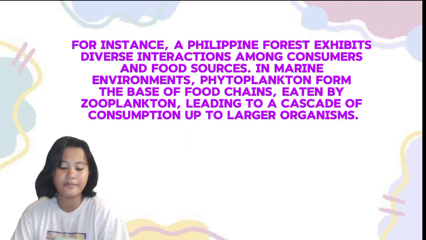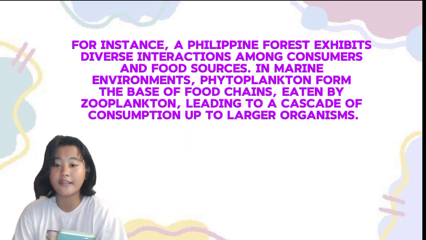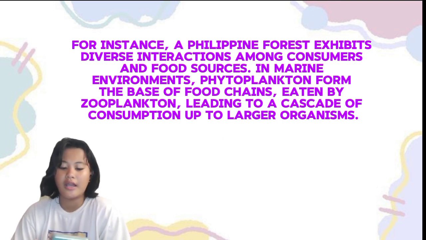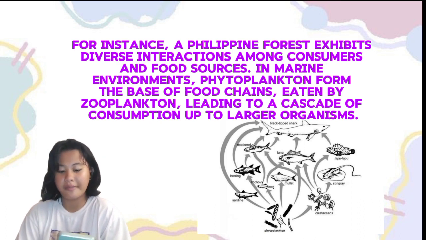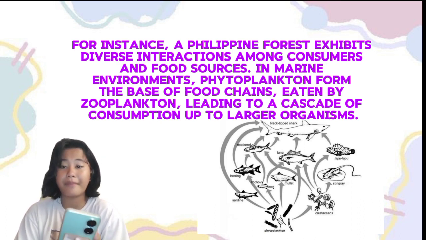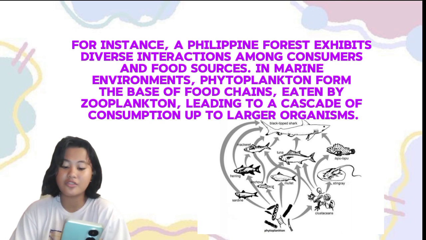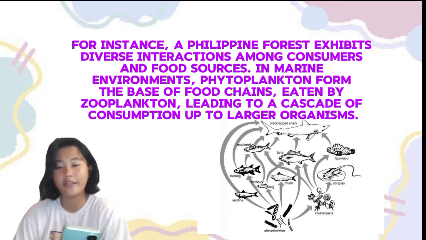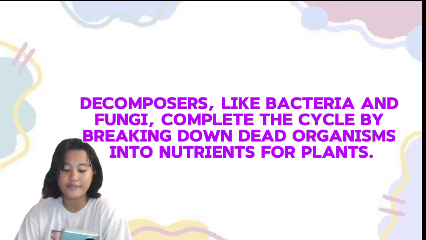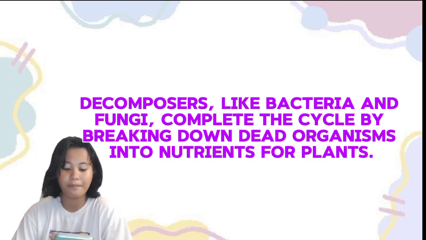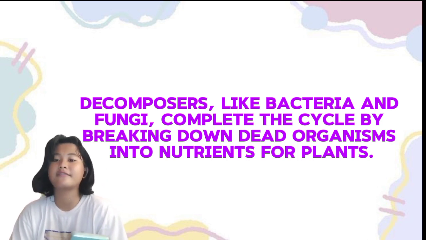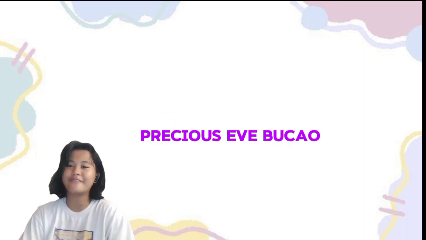For instance, a Philippine forest exhibits diverse interactions among consumers and food sources. In marine environments, phytoplankton form the base of food chains, eaten by zooplankton, leading to a cascade of consumption up to larger organisms. Decomposers like bacteria and fungi complete the cycle by breaking down dead organisms into nutrients for plants. Now for the food pyramid, let us have Precious Eve Bukau.